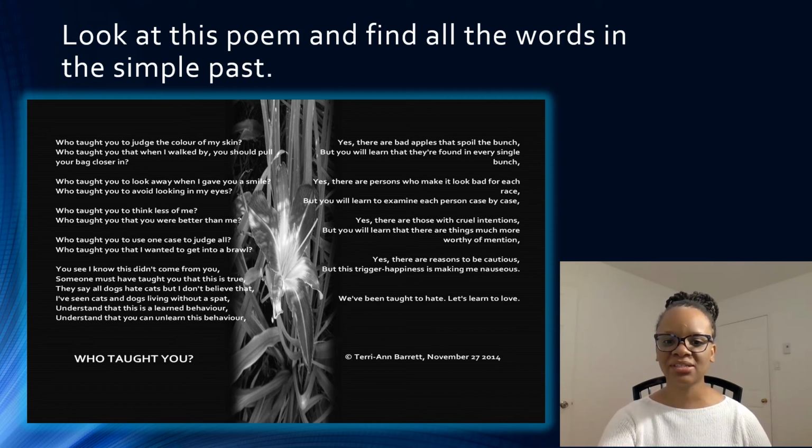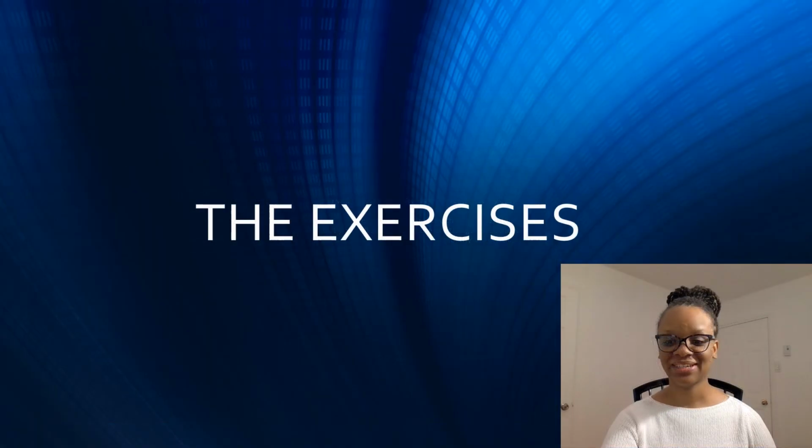And in the third stanza, we see the verb were, which is the past tense of the verb to be, exactly the plural form of the verb to be. Can you see any more verbs in the past? Find them on your own. It's about that time when we do some exercises. Are you ready?